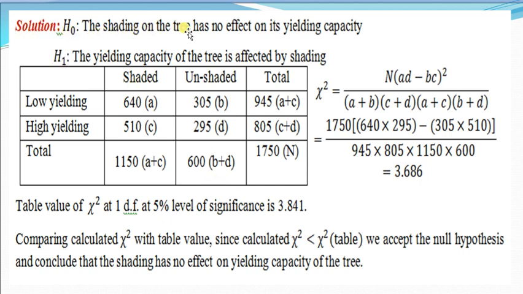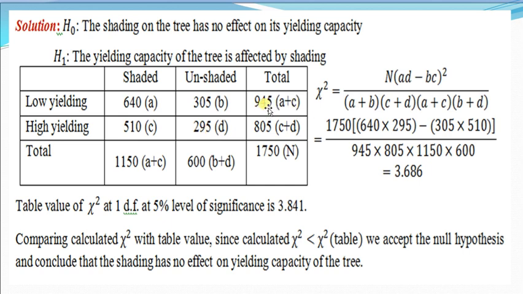H0: the shading on the tree has no effect on its yielding capacity, and H1, that is the alternative hypothesis: the yielding capacity of the tree is affected by the shading. These are the data: 640 low yielding under shaded condition, and in unshaded condition the yield is 305. High yielding gave yield in shaded condition 510 and unshaded condition 295.